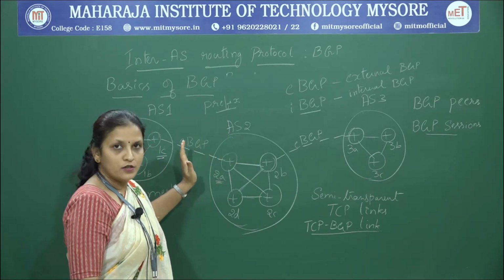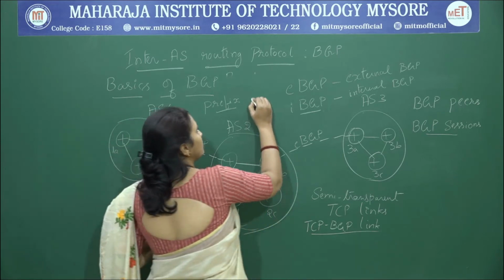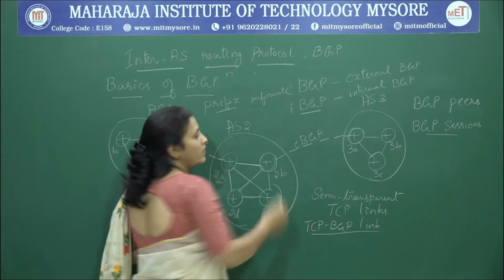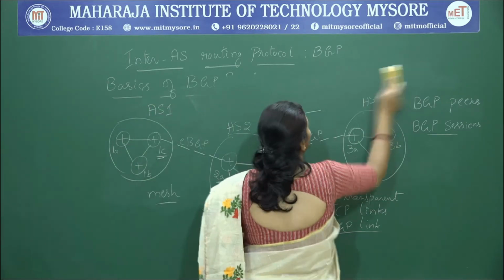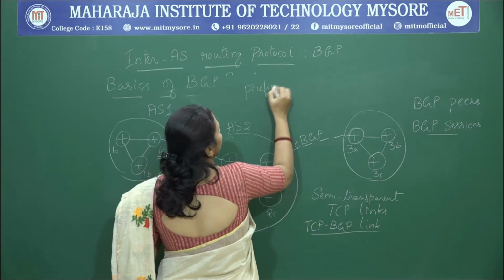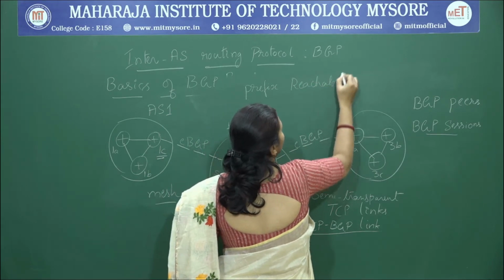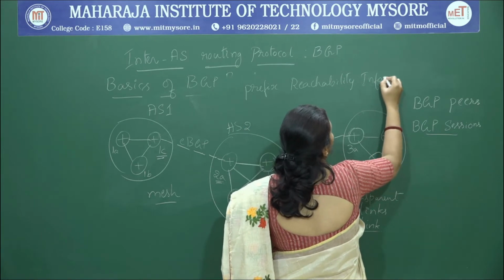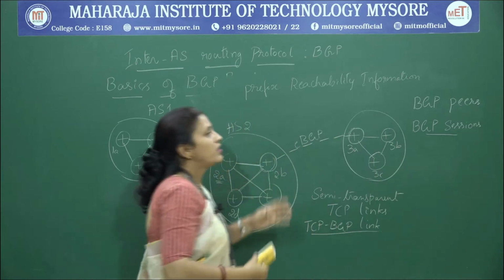Each router here is going to pass prefix reachability information.